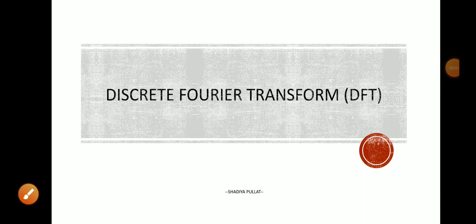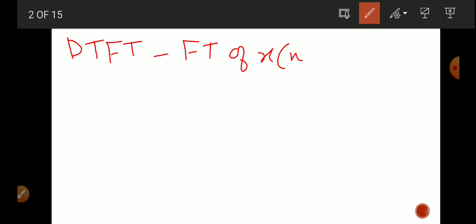Hello everyone, in this video we are going to discuss discrete Fourier transform. Fourier transform on a discrete time signal is called discrete time Fourier transform. In previous classes we studied about discrete time Fourier transform, which is the Fourier transform on a discrete signal. We have the discrete signal as x of n.